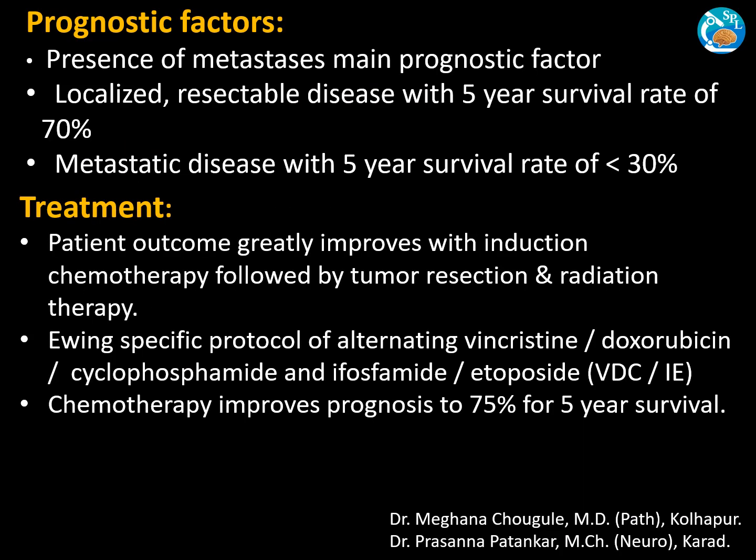Prognostic factors. Presence of metastasis has a bad prognosis. Localized resectable disease has a 5-year survival rate of 70%, and metastatic disease has a 5-year survival rate of less than 30%. In treatment, patient outcome greatly improves with induction chemotherapy followed by tumor resection and radiation therapy. Chemotherapy improves the prognosis to 75% for 5-year survival rate.